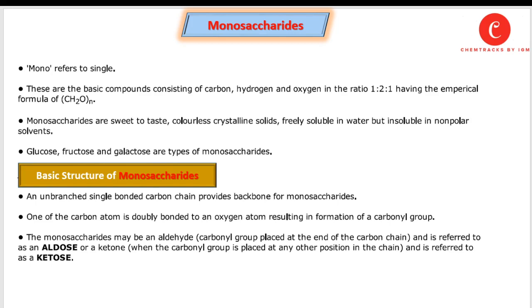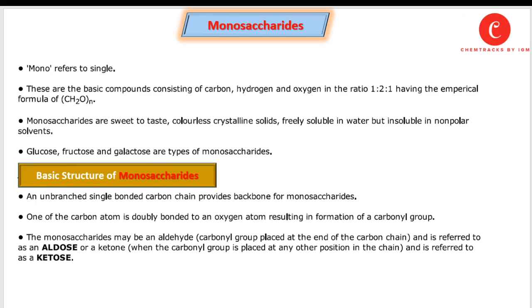Examples of monosaccharides include glucose, fructose, and galactose, which are different types of monosaccharides. The basic structure of a monosaccharide is an unbranched single bonded carbon chain that provides the backbone. One of the carbon atoms is doubly bonded to an oxygen atom, resulting in the formation of a carbonyl group. The monosaccharide may be an aldehyde, with the carbonyl group placed at the end of the carbon chain, referred to as aldose, or a ketone, when the carbonyl group is placed at any position in the chain, referred to as a ketose.